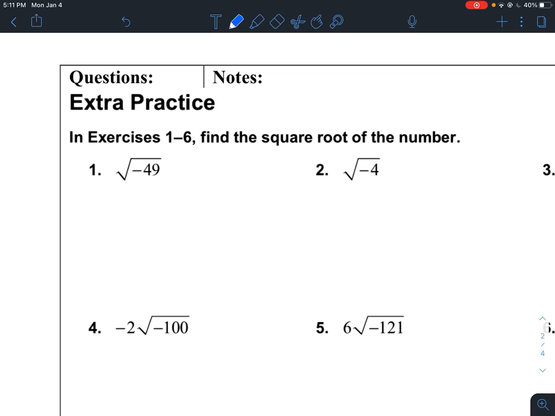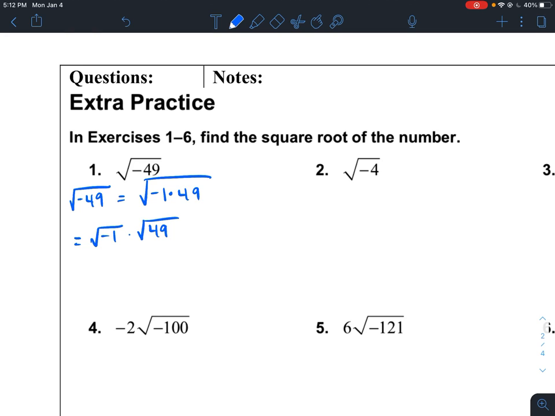This is what we do when we are faced with the square root of a negative number. I'm going to make a statement here and say that the square root of -49 is equivalent to the square root of -1 times 49. And that's true, right? -49 is equivalent to -1 times 49. Now, using the product property of radicals, this is equal to the square root of -1 times the square root of 49.